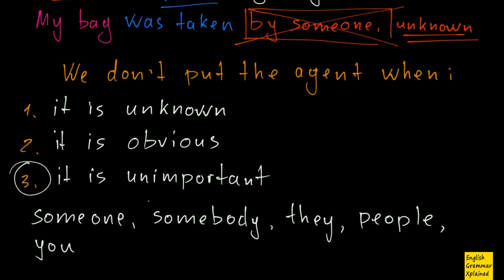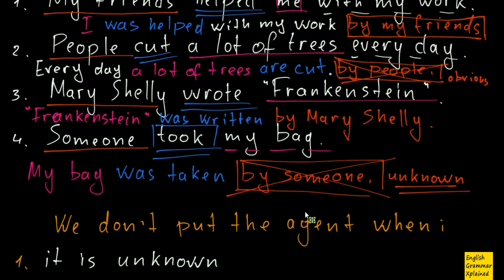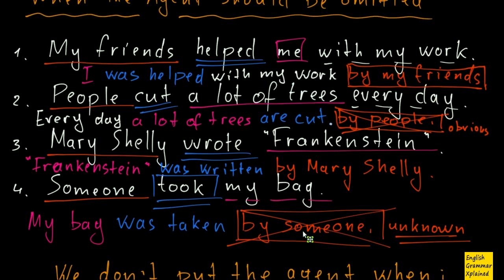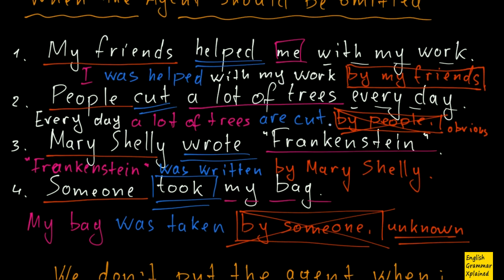As for this number 3, unimportance, what do we mean by unimportance? It all depends on me when I talk about something. If I consider this agent unimportant, I can omit this. For example, my first sentence, my friends helped me with my work. In this sentence, I considered by my friends very important, and I placed it here.